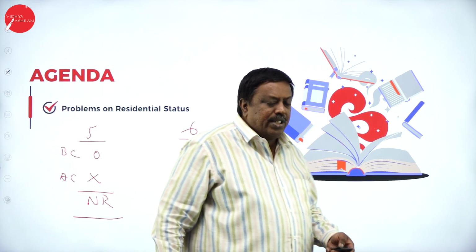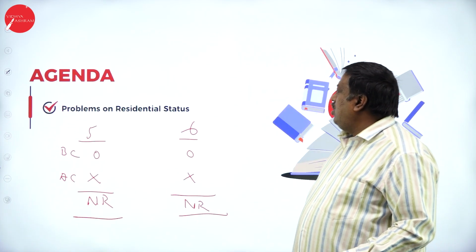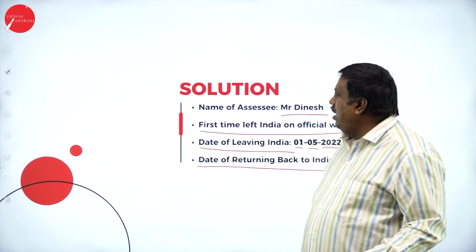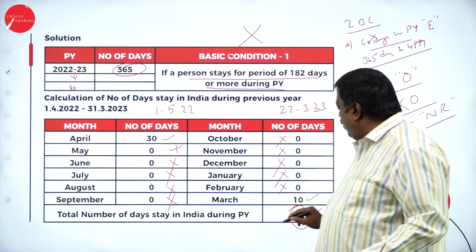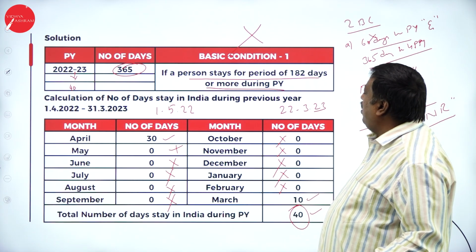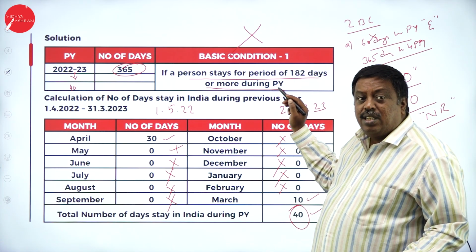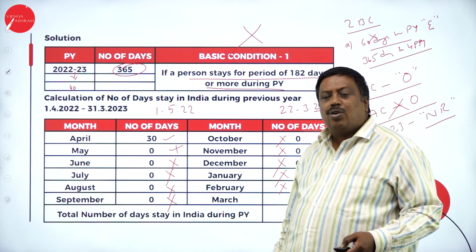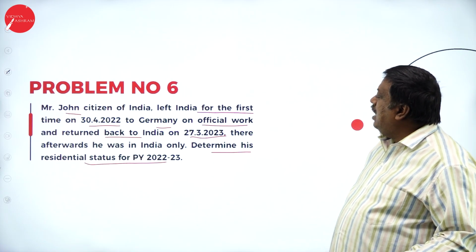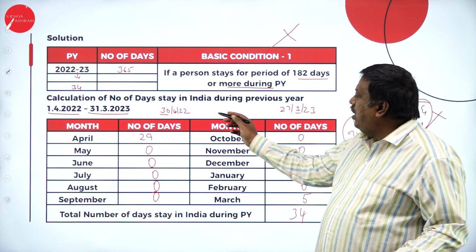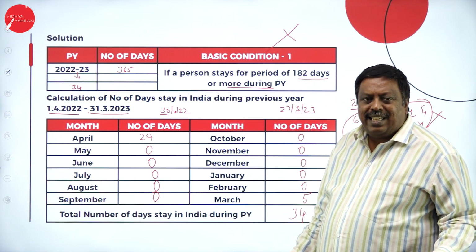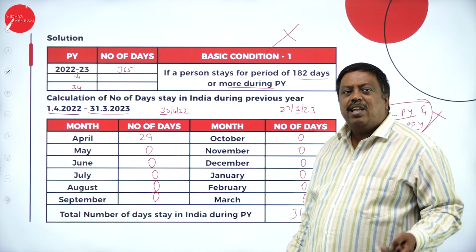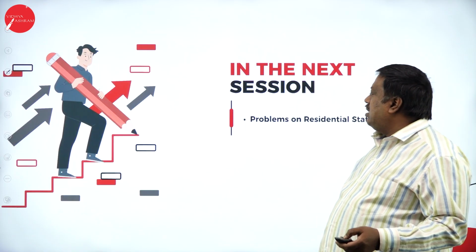This was our agenda, right? So now see here in the problem number 5, where my stay was only 40 days and I couldn't satisfy both my basic conditions. There is no need to verify additional condition. So my status was non-resident. In the problem number 6, I've stayed in India for 34 days. So my status is non-resident. I couldn't satisfy both the basic conditions.